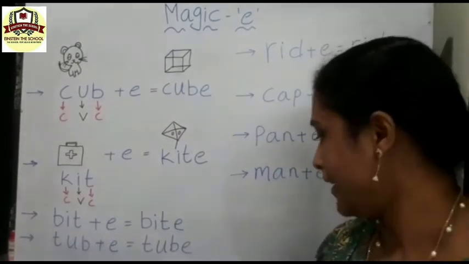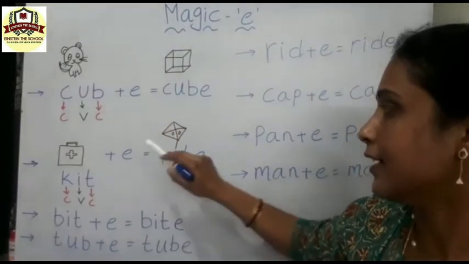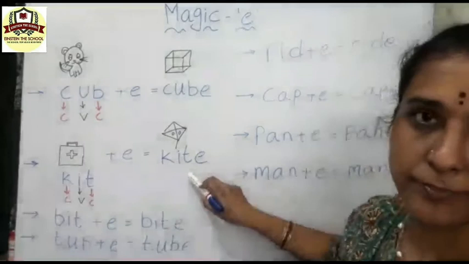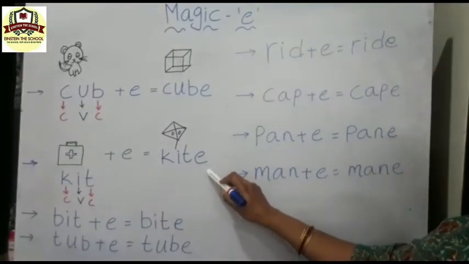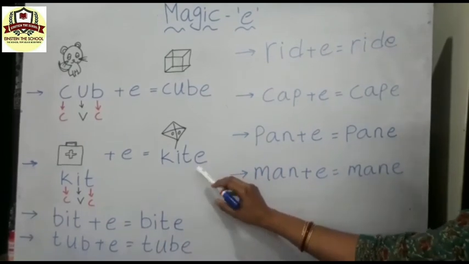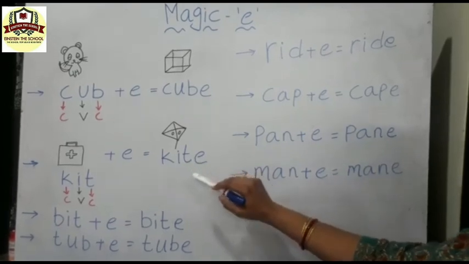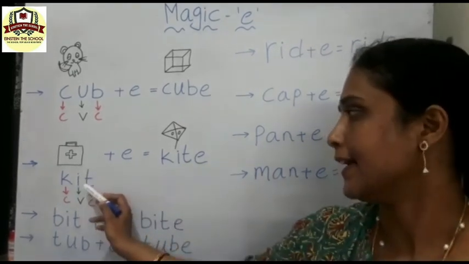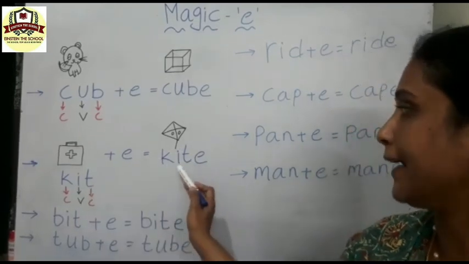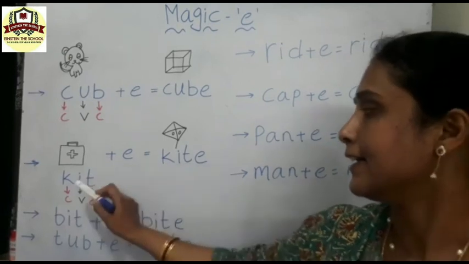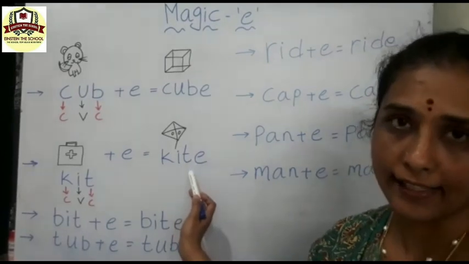So, after adding the letter E to the words, the E remains silent. The magic of the E letter here is that it remains silent but makes the vowel before the ending consonant say its own name. Understood? Here, K-I-T, kit, I sound. But it becomes K-I-T-E, kite. Here I sounding, I changes to long I. Understood, children?